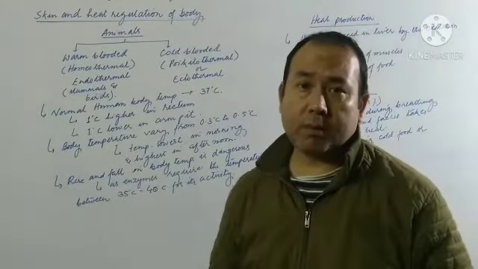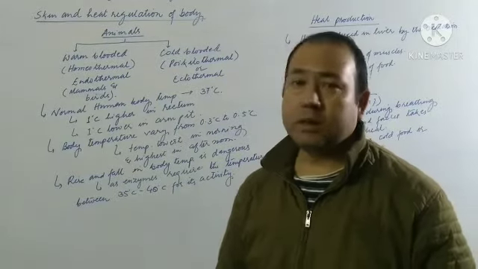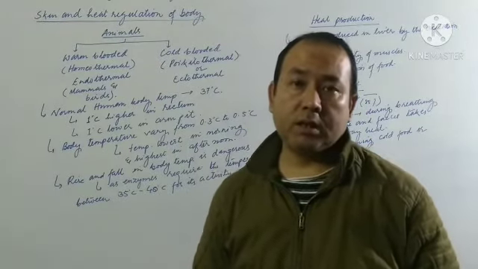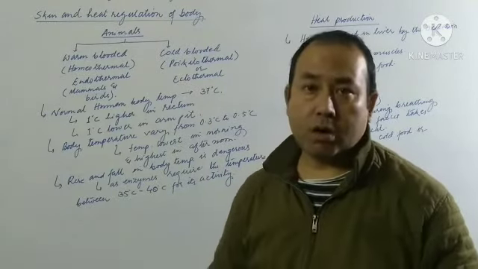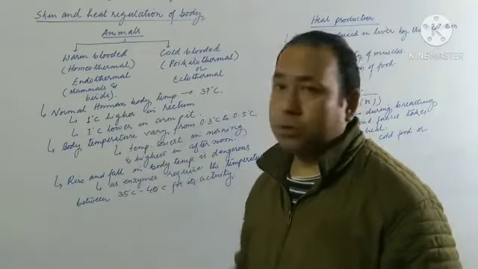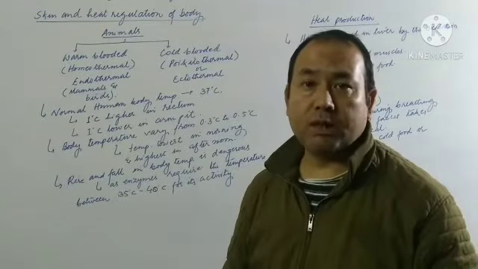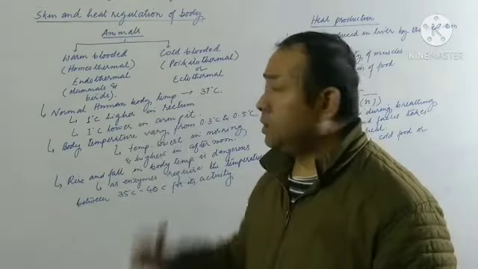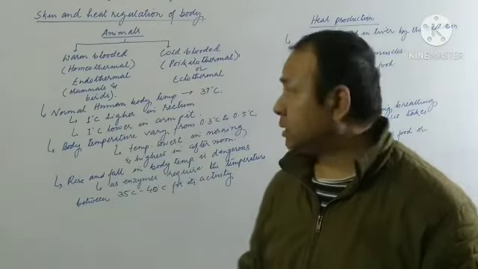Now first we'll try to understand about the warm-blooded animals and cold-blooded animals. Warm-blooded animals usually are unable to change their body temperature with the change in the temperature of the environment. Such type of animals are usually called warm-blooded animals. Nowadays they are also called homeothermal, because body temperature almost remains the same regardless of the temperature of the environment, or they are also called endothermal. The basic examples are mammals and birds.